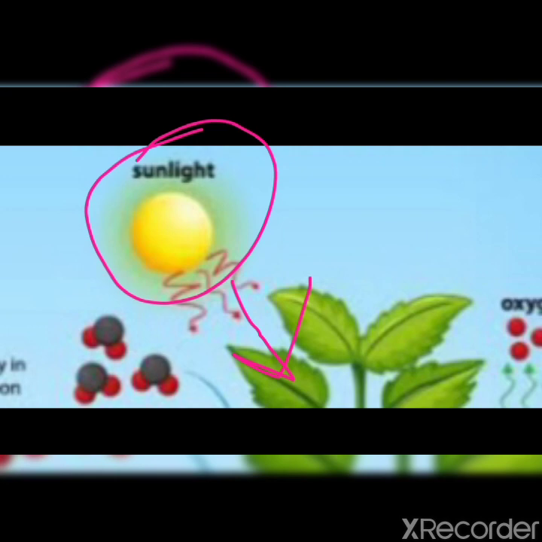So light is absorbed by chlorophyll, and this energy helps in the splitting of water. After splitting of water, oxygen is released. Clear, children? When water splits, oxygen is released.